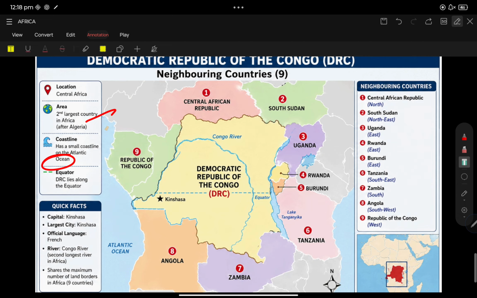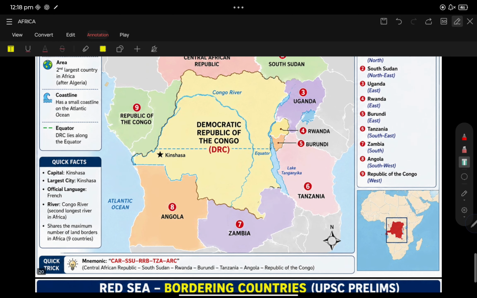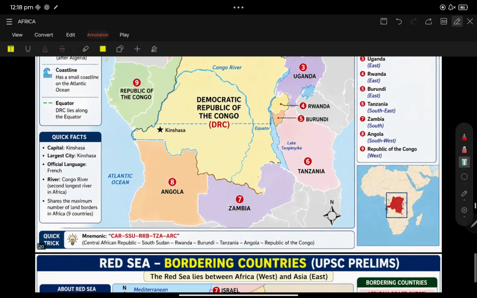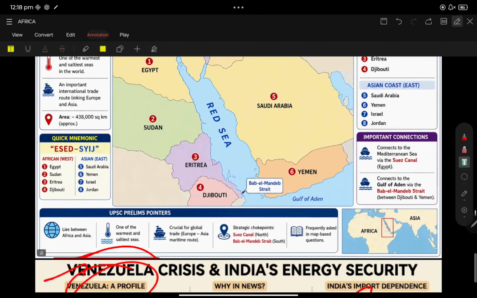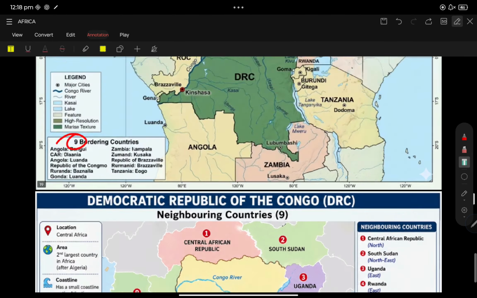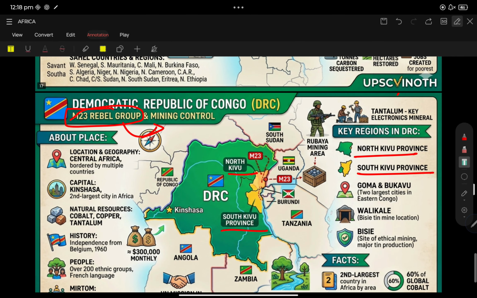River Congo passes through it, and the equator also passes through the Democratic Republic of Congo. This is very much important. Other than this, nothing is important.